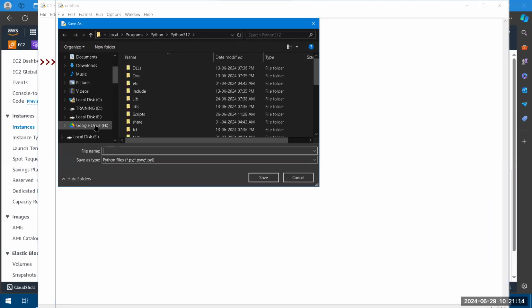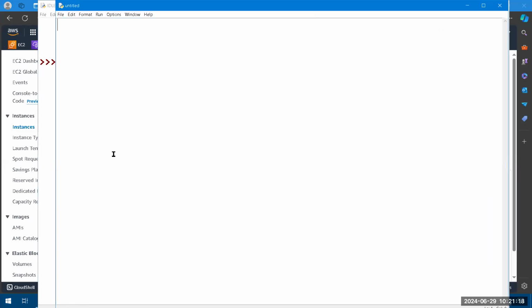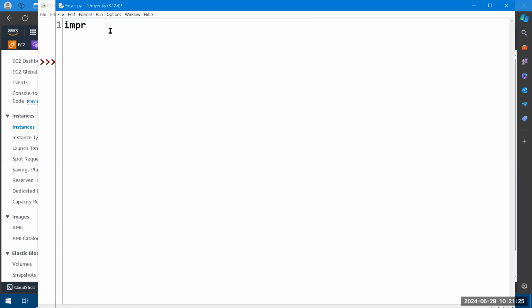I'm creating one new file and saving it. I want to create my EC2. As import, there is a module. One module is there, we need to import it. The module is already installed on my machine: boto3. This is a module. First, connection: boto3.session. That's all, your connection is over. Any name you can give. Connection is completed.